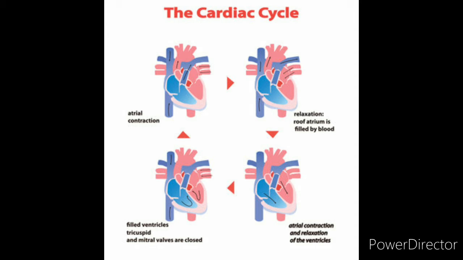Whenever the ventricles are filled with blood and start contracting and the atria start relaxing, the tricuspid valve and the bicuspid valve will be closed, and due to the ventricular contraction pressure, the blood moves into the aorta and the pulmonary artery. You know that the deoxygenated blood moves into the pulmonary artery and the oxygenated blood from the left ventricle moves into the aorta. When the tricuspid valve and the bicuspid valve close forcefully, we can hear the first sharp sound of the heart, that is lub, right?